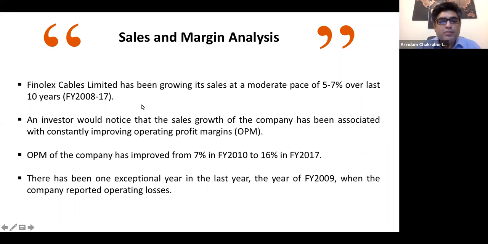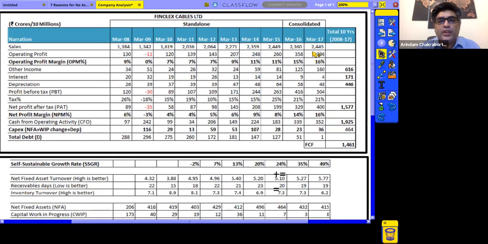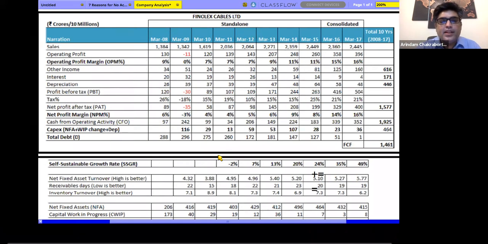So just to give you a brief, Phenolics Cables has been growing at 5 to 7% over the last 10 years. So this is what you get to see. The figures have been growing. These figures have been extracted from screener.in. If you don't know how to extract the figures from screener.in, please refer to my last webinar on 23rd that I conducted on 8 steps of financial analysis, right?